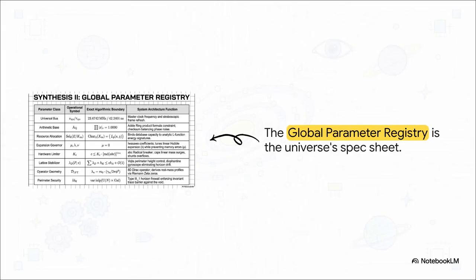This global parameter registry table is basically the ultimate spec sheet for our universe. It beautifully summarizes everything we've unpacked today. You've got the universal bus ticking at 42 nanoseconds, the expansion governors, mu, lambda, and nu, managing the memory and the Hubble expansion, the hardware limiter, our ABC breaker, clamping down on mass surges, and the operator geometry, deriving our very mass from mathematical zeros. It is a perfectly balanced, entirely automated system.